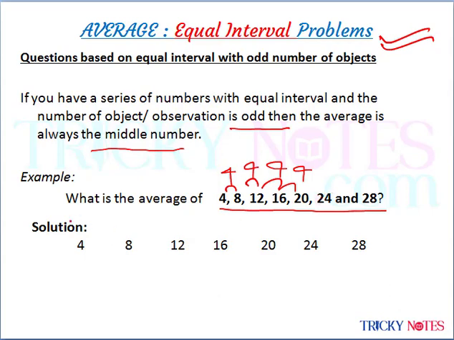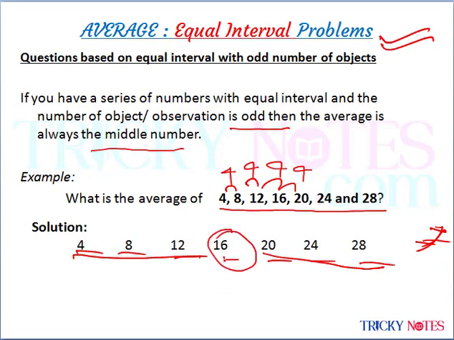Let's see, here we have 1, 2, 3, 4, 5, 6, 7 numbers. What is the average? Here I have 3 numbers this side and 3 numbers this side. This is the middle number, so this is my average. I don't have to calculate. How will I verify?